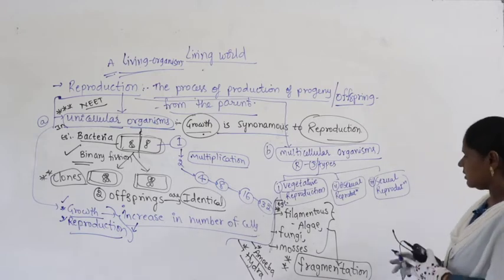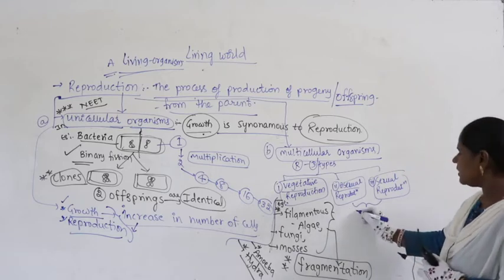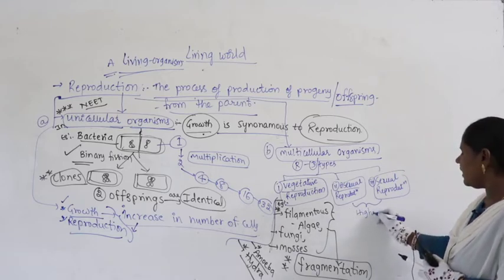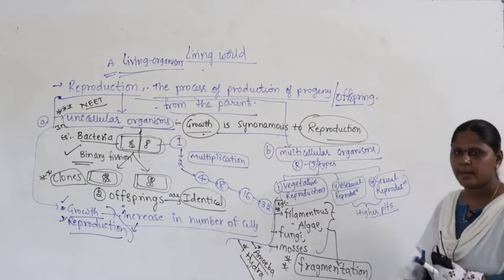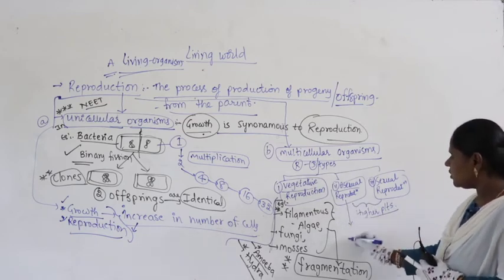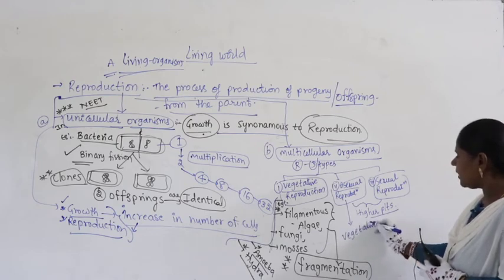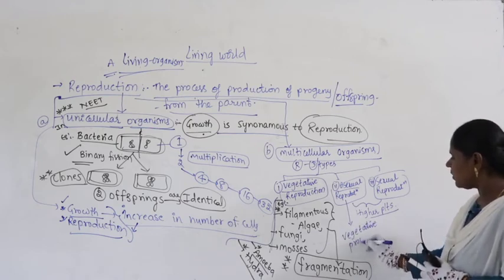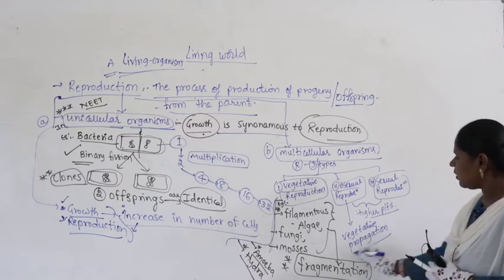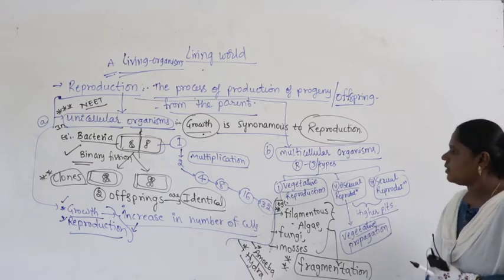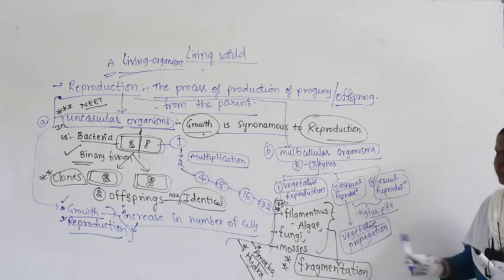What is meant by asexual reproduction? Both asexual and sexual reproduction, along with the lower organisms, can be seen even in higher plants. In higher plants, asexual reproduction itself is called vegetative propagation.